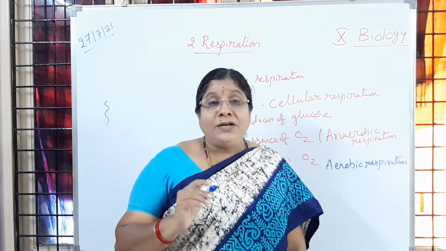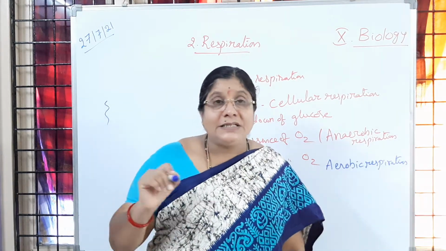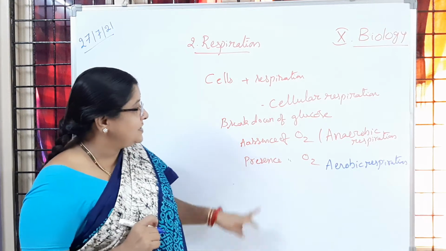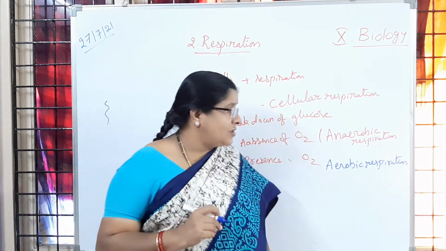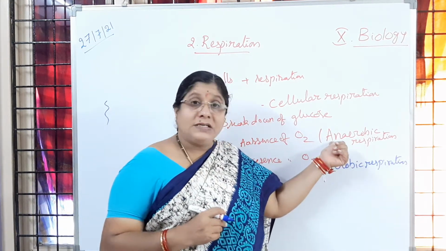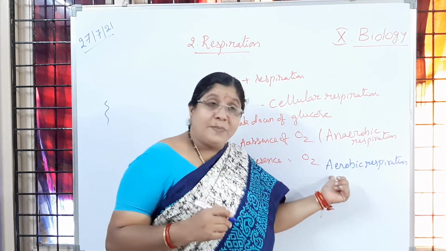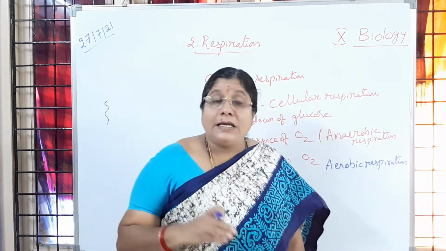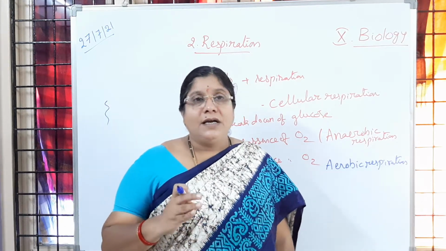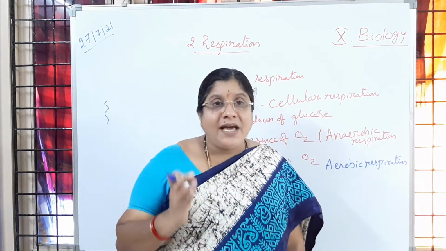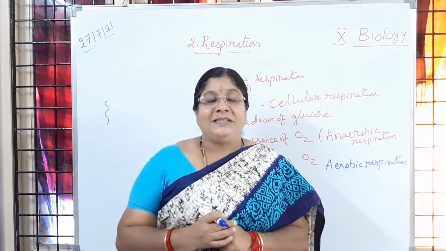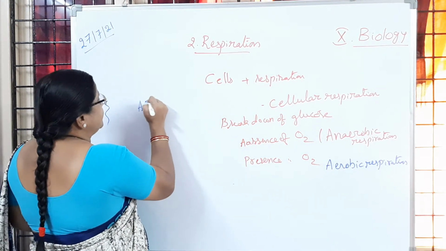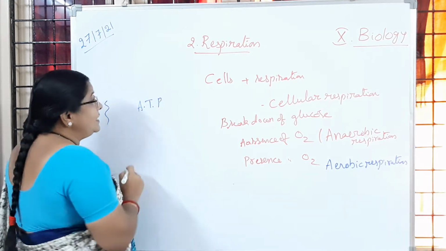So the breaking down of glucose in the cells happens in two ways: in the absence of oxygen, anaerobic respiration, and in the presence of oxygen, aerobic respiration. Here, heat energy is released. From where is that heat energy released? It is because of ATP. Do you remember this one?